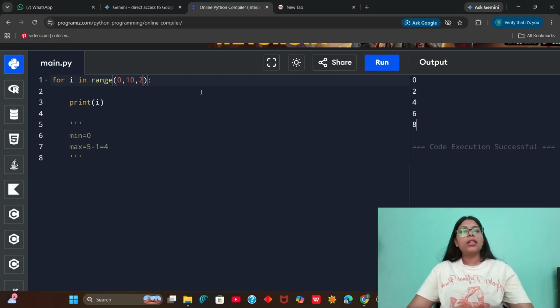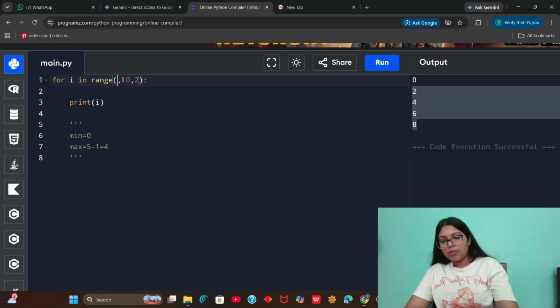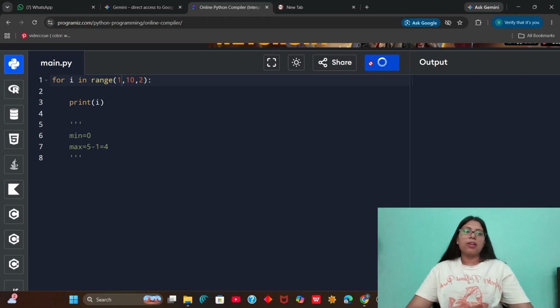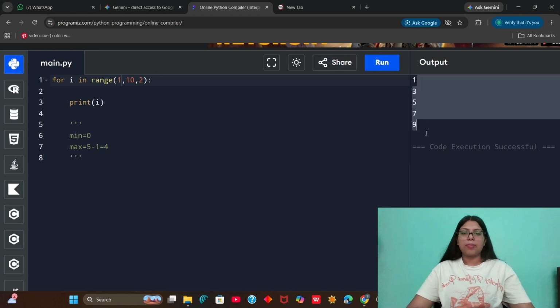Now we are not executing the code like we used to do. We are not printing 0, 1, 2, 3, 4, 5. No, we are now incrementing it by 2. So we have printed all the even numbers here. What if I started with 1? Then I will get all the odd numbers.